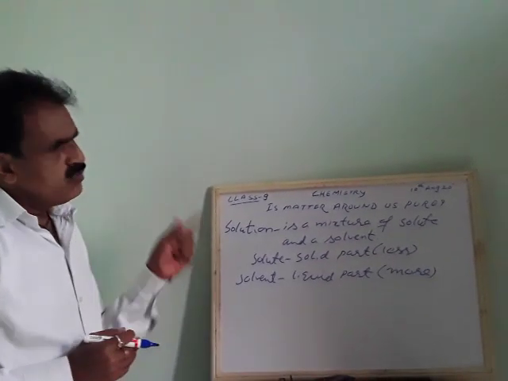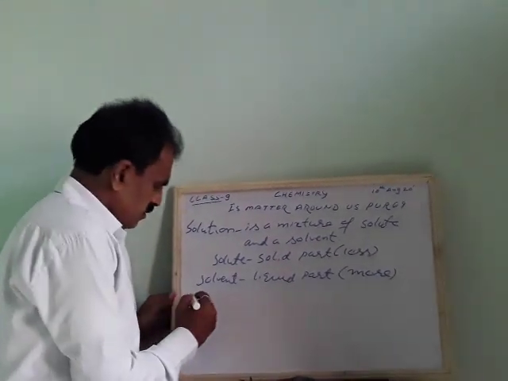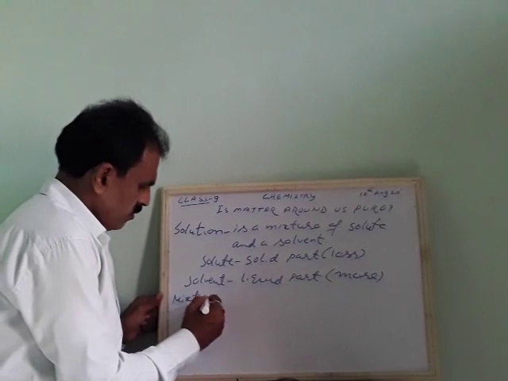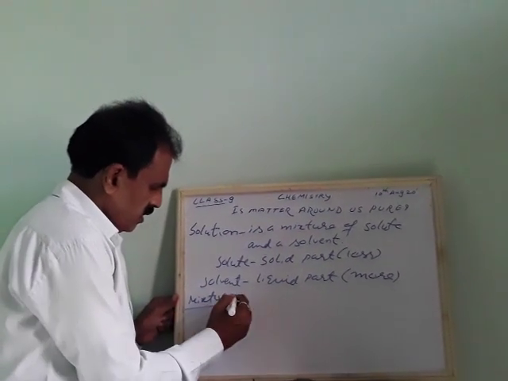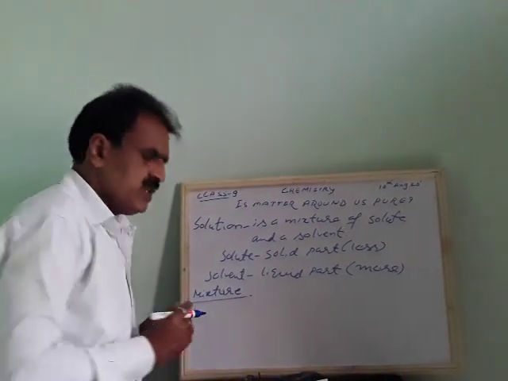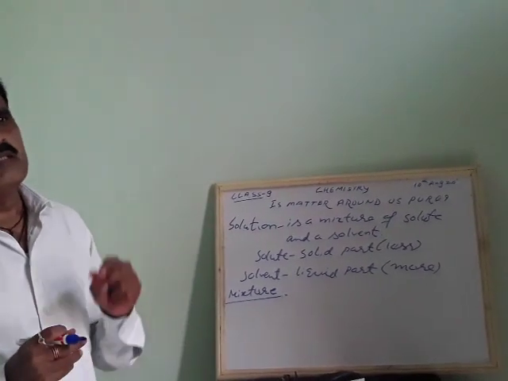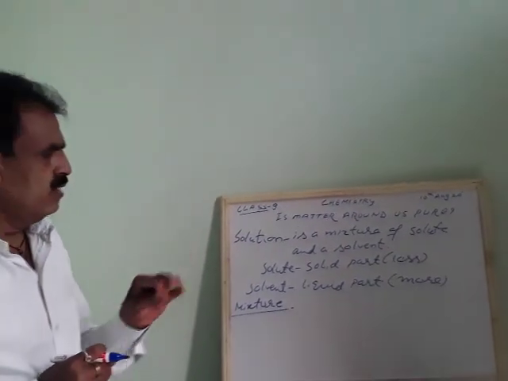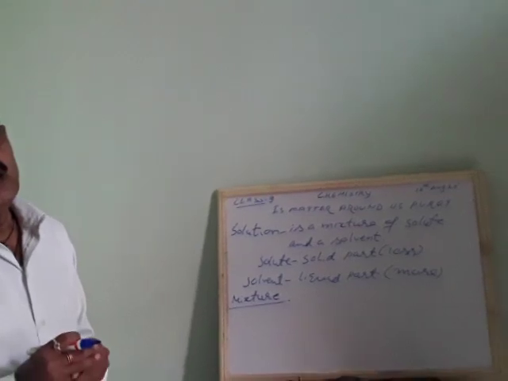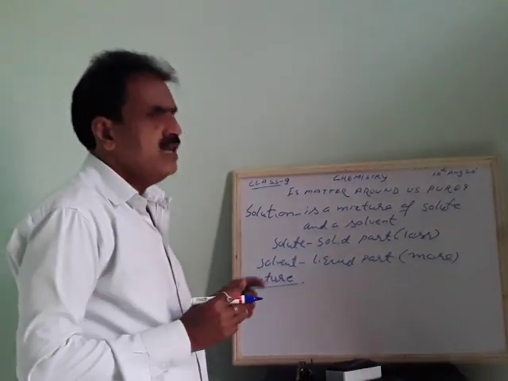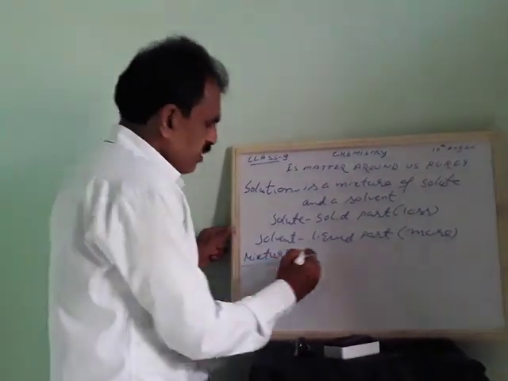Then there is one more word called mixture. What is a mixture actually? Two or more substances, when you mix in a particular proportion by mass, is called a mixture. In this we have two types.